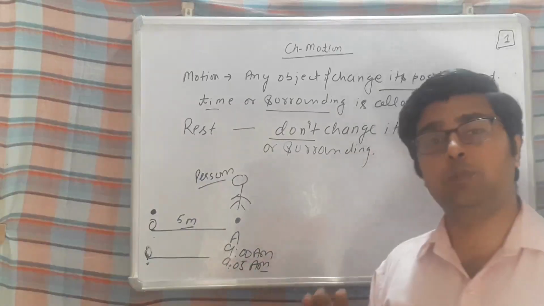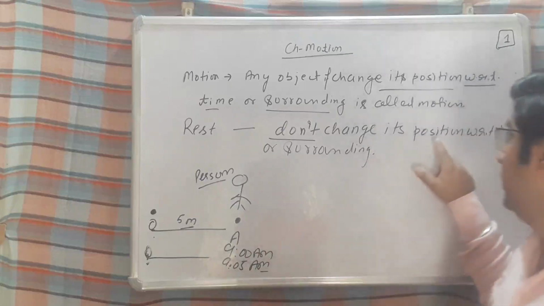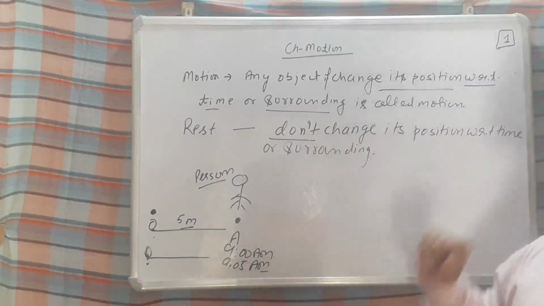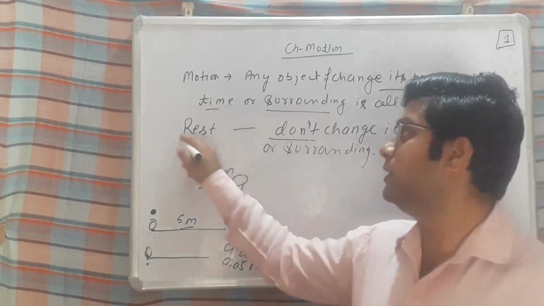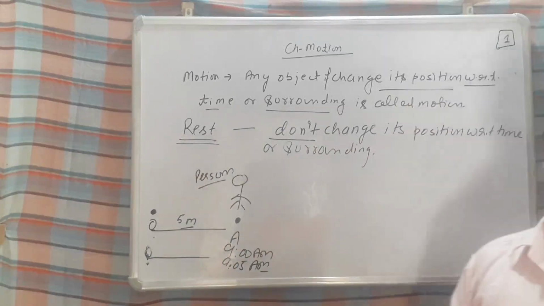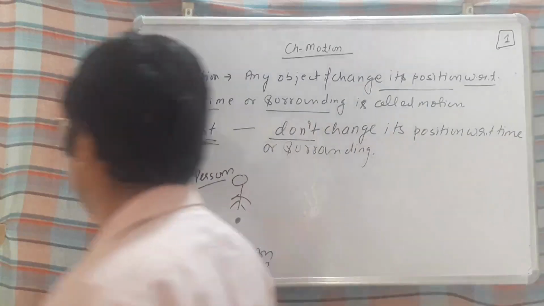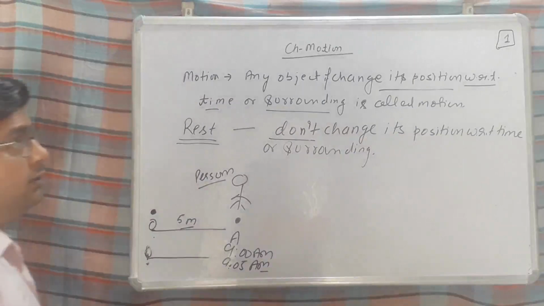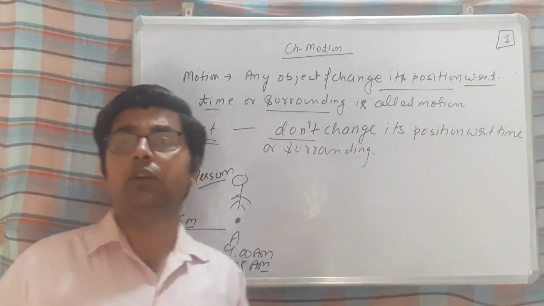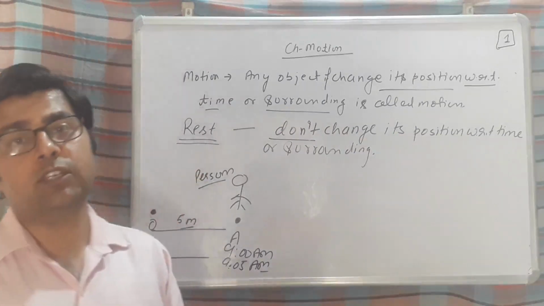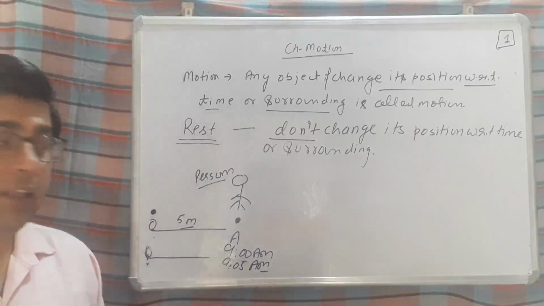So the position does not change. It means at that time the body is in the state of rest. So just take a screenshot, but if you want, I repeat once again: motion means a body changes its position with respect to time or surrounding.